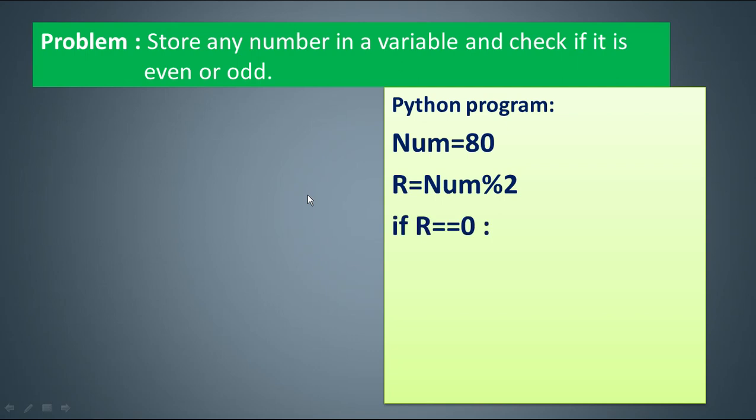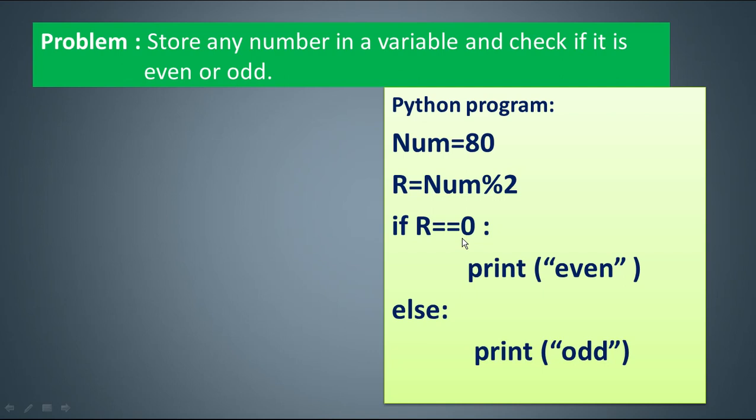Now checking if the value of r is double equal to 0. Double equal to and equal to are two different operators. One is for storage, the other is for comparing. When you compare something, your answer will always be true or false. Clear? So r double equal to 0 means whether the value stored in r is equal to 0 or not. If it is true, this statement will be selected. If it is false, it will come to the else part. So if else forms your selection or branching. So a yes branch for printing even and a no branch for printing odd. Out of these two statements, only one will be executed in your Python program.